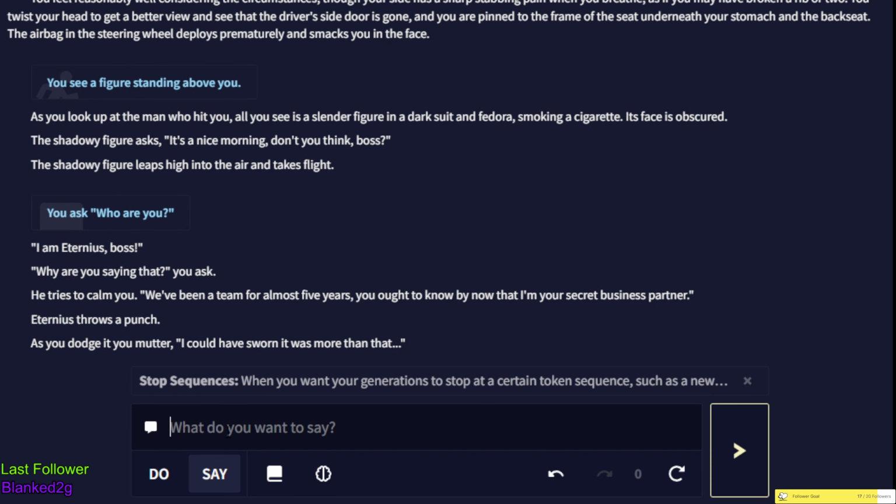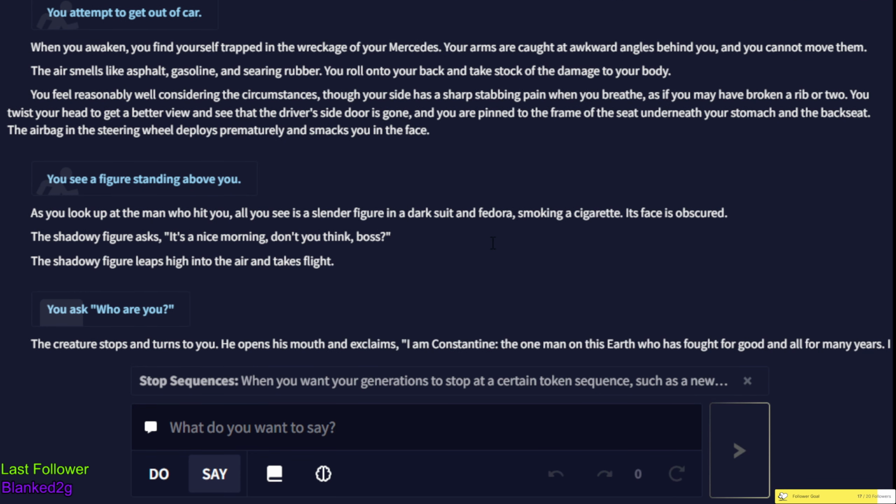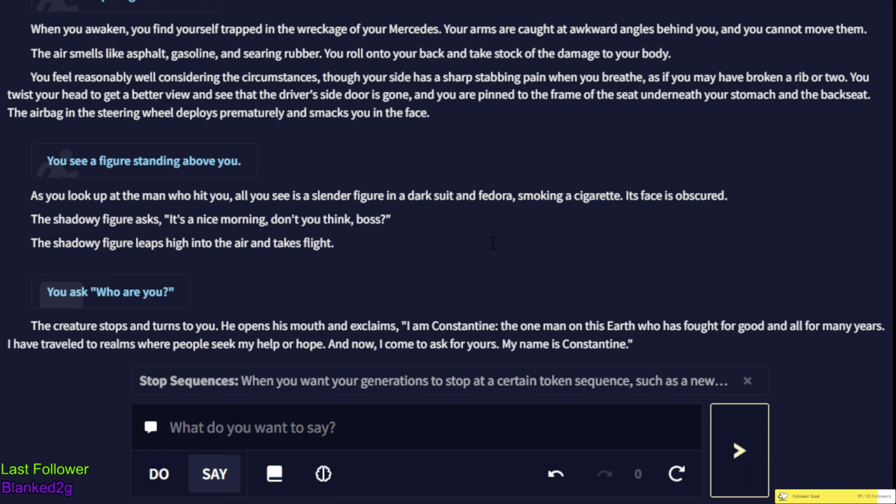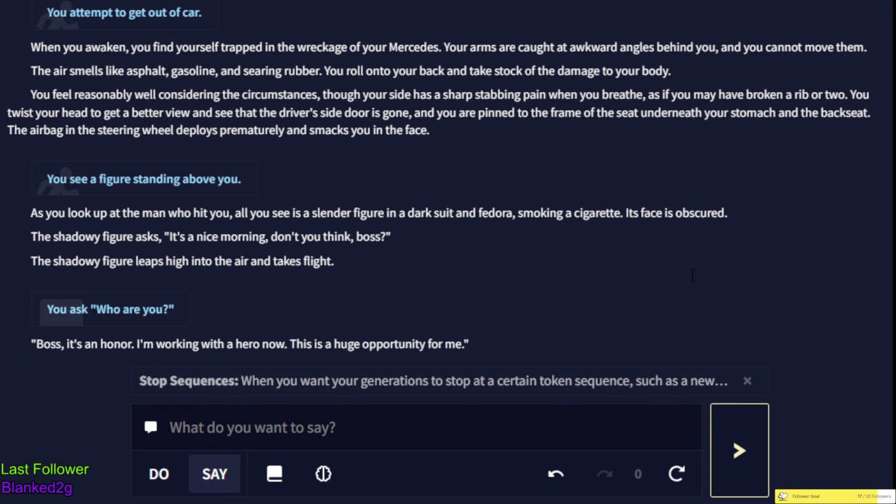Now if I didn't want it to do this, I could always hit the undo button. I didn't like that. Creature. I'm Constantine, one of the humans of Earth. Okay, and you could keep redoing it until Ray Charles comes up. Or you could edit it here and say, name is Ray Charles. You're allowed to cheat. This is your story. You can do whatever you want.